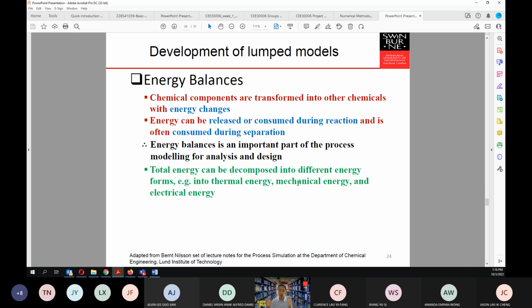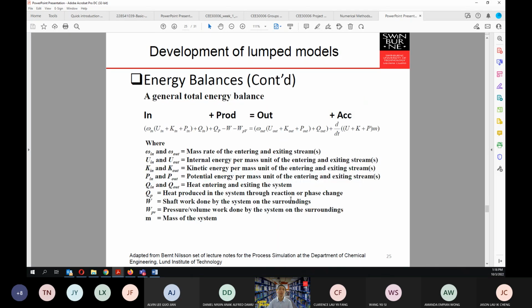So we have gone through the continuous stirred tank reactor. Another part that we have covered, though probably not in detail, is the energy balances. Chemical components are generally transformed into other chemicals with energy changes. Total energy can be decomposed into different energy forms: thermal energy, mechanical energy, and electrical energy. A general total energy balance will look like this.